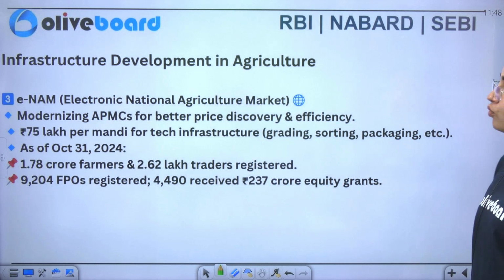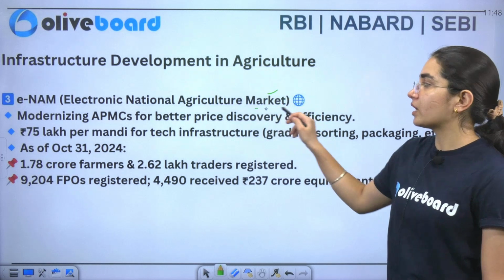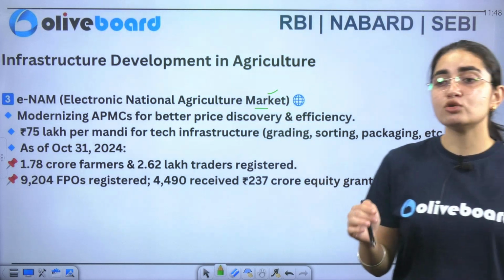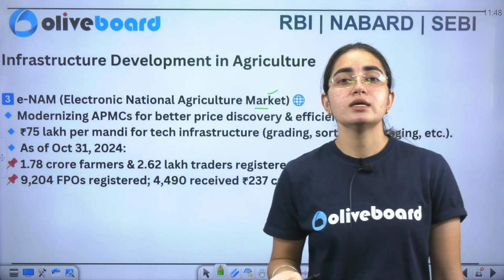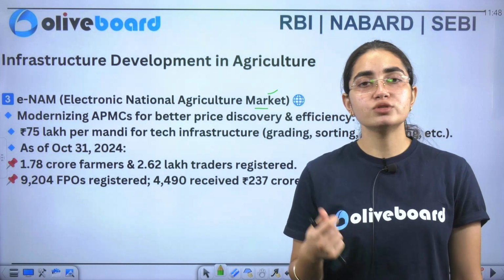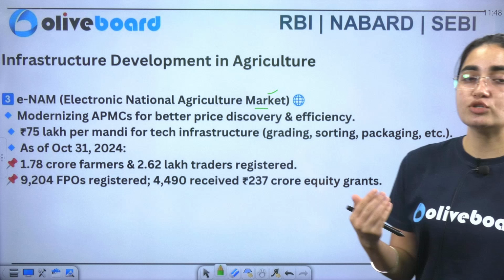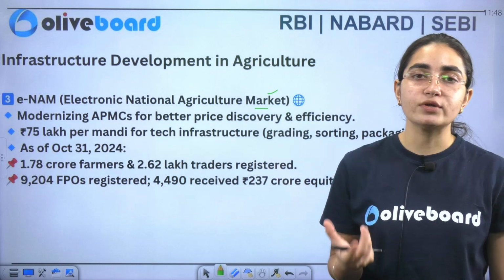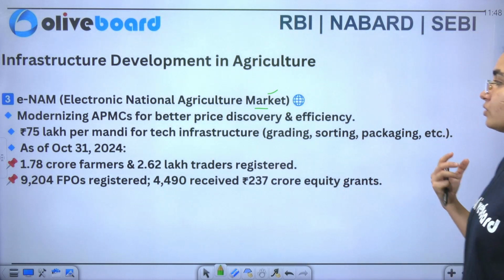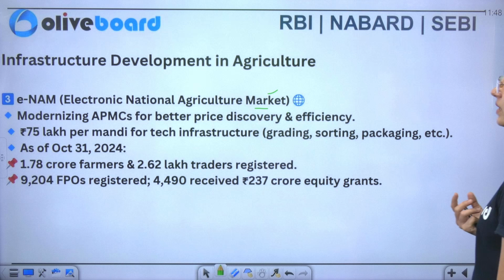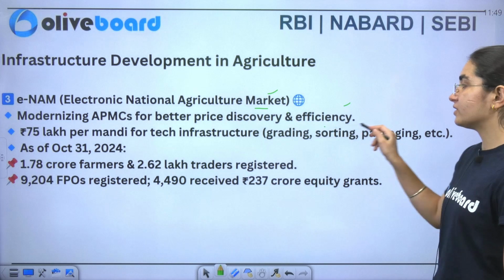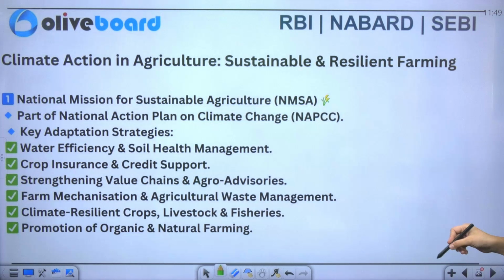Now we have the e-NAM portal. So this particular step says that you need not be physically present at the markets. Of course, you can use the electronic platform and have access there. Now you can just deal with the customers who are giving you high prices also. So that is also the case. Now the modernization of the APMC is just for better price discovery and efficiency. This is how it is helping your farmers.